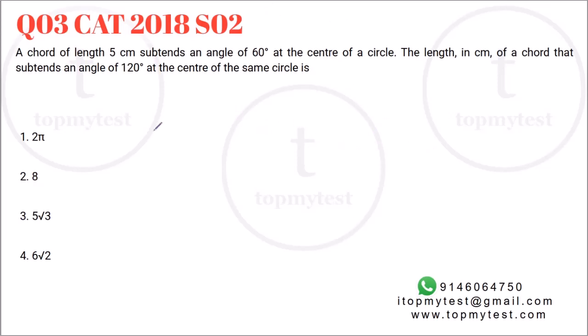Question number 3. Now you'd say, Vivek, you're cheating. Right? You're giving me a circle. Okay, fine, I'm giving you a circle, but the only thing which you need to know is that if you draw two radii of a circle, both of them will be the same length. That is the only thing which you need to know. Everything else basically requires knowledge of triangles.